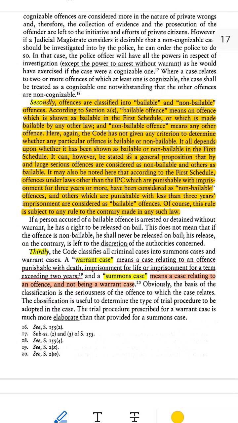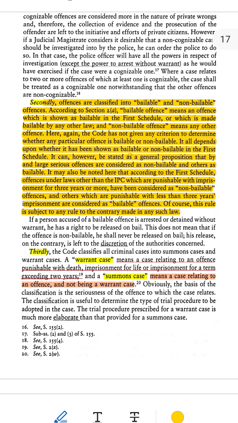Let me explain it step by step in very simple terms. What are bailable and non-bailable offences? When someone is accused of committing a crime, the law divides crimes into two types. 1. Bailable offence, a crime where the accused person has the right to get bail.